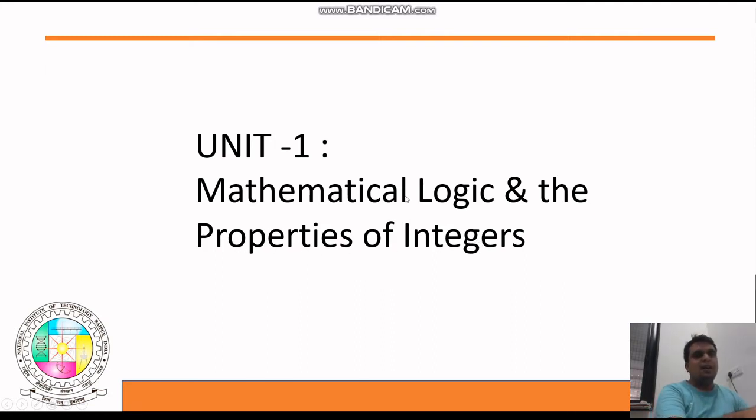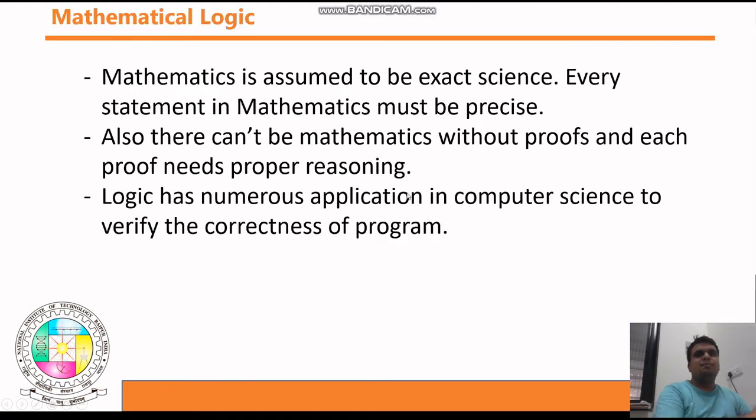Okay, so basically logic. Okay, so and, or, not statements, you might know this. In the 12th standard or in the previous semester you might know the AND gate, NOT gate, OR gate, all these things, or in digital logic also these things are involved in the syllabus. Then we need to discuss properties of integers. This is also a very important topic to discuss in unit number 1. So let's start.